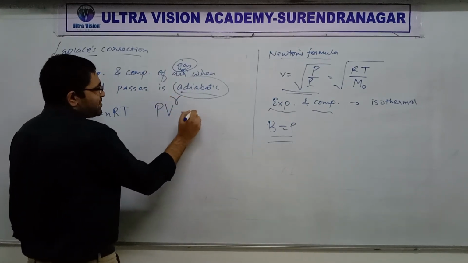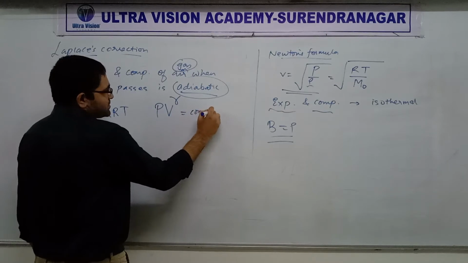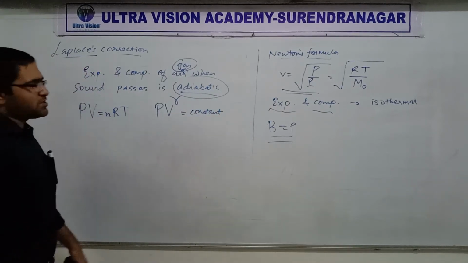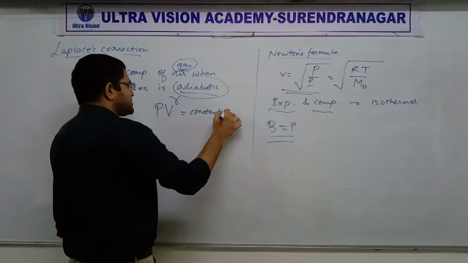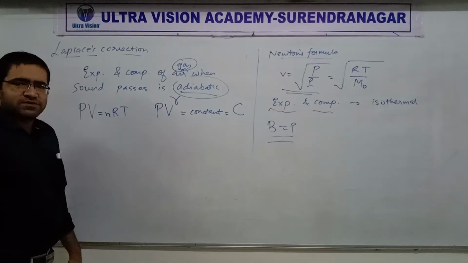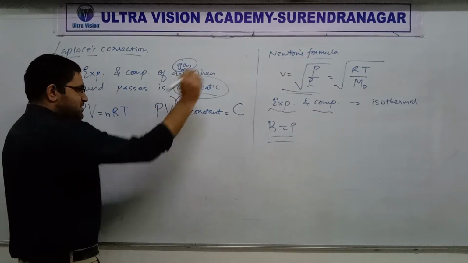PV raised to gamma is equal to constant. Do you remember that? PV raised to gamma equal to constant. So let's say some constant, suppose capital Z, because we have to write something, only then it will make sense. So from this,